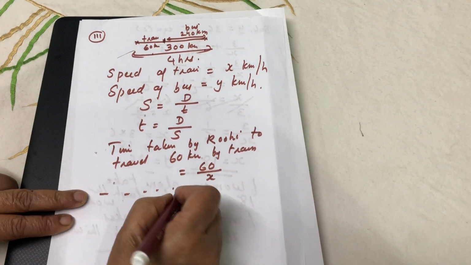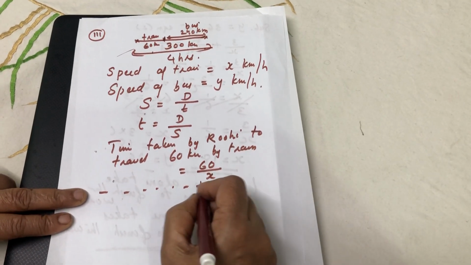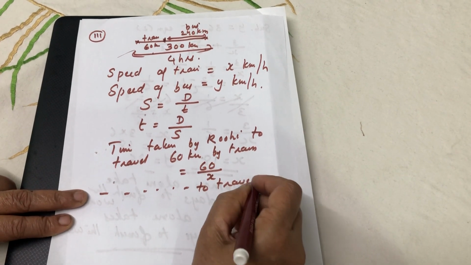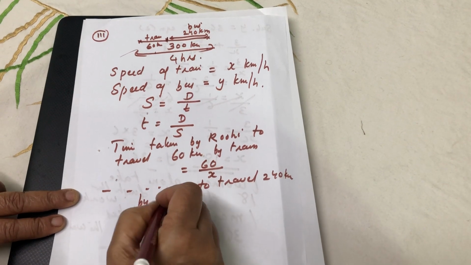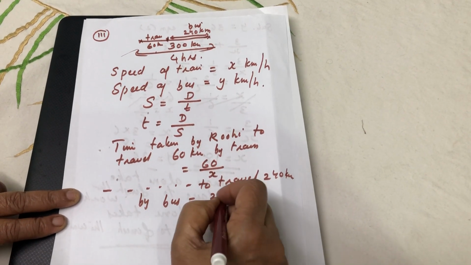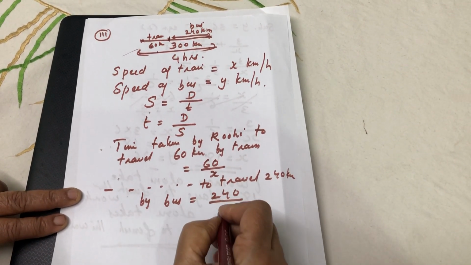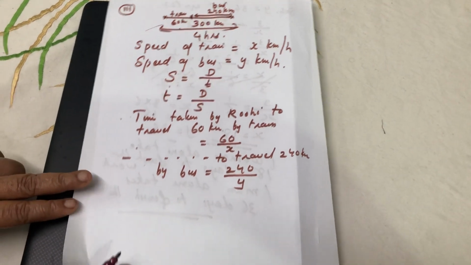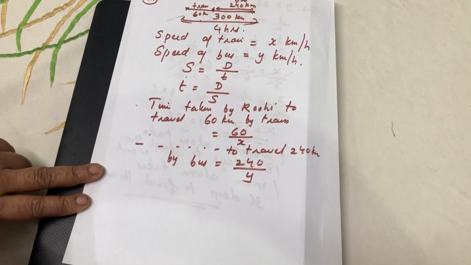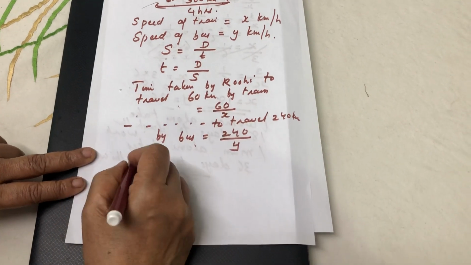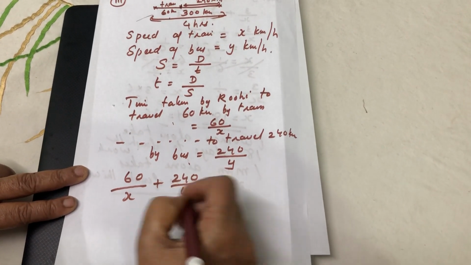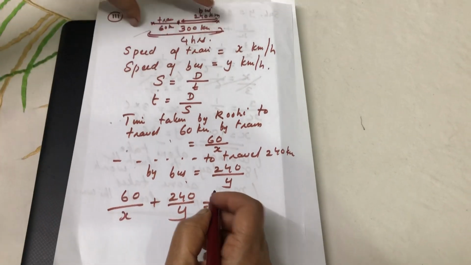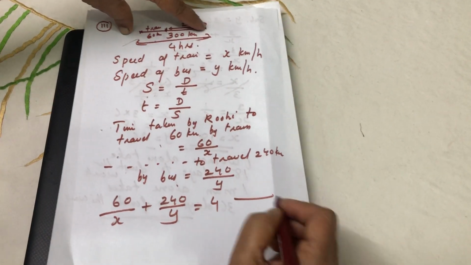Same way, time taken to travel 240 kilometer by bus is 240 by y. So both the times together, 60 by x plus 240 by y, and the total time taken is 4 hours. This is the first equation.